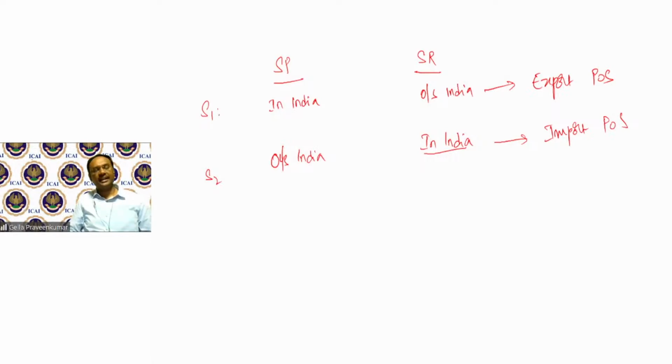Service provider is outside India. Service recipient is in India. Can I call that an import? If I say it is import, then I have to pay tax under reverse charge. Now, for these purposes, we travel to section 13 for determination of my place of supply. One of the conditions is that either of these two parties is outside India.